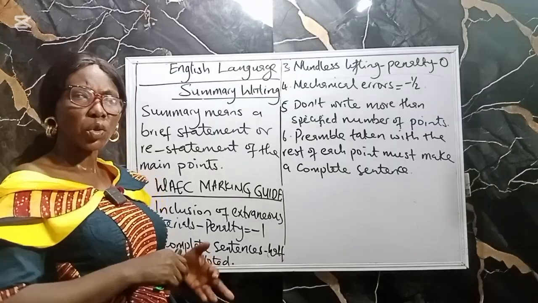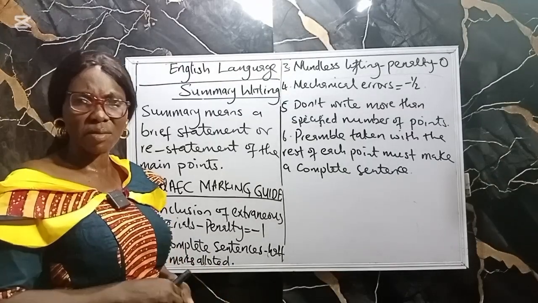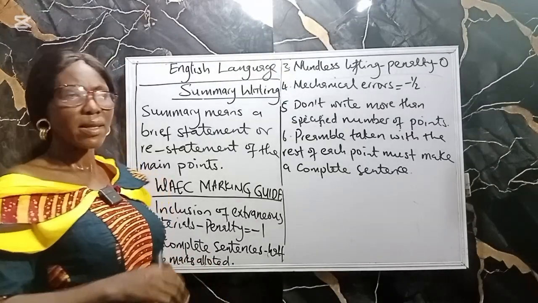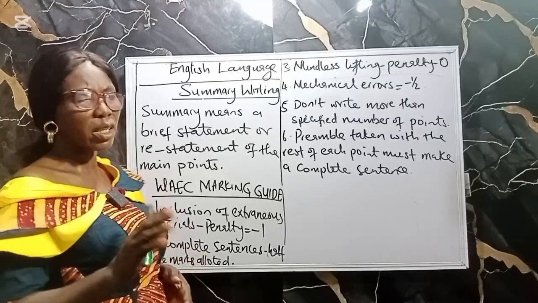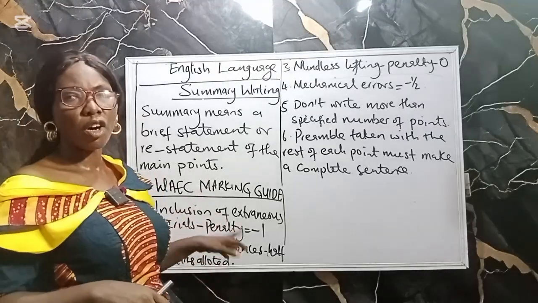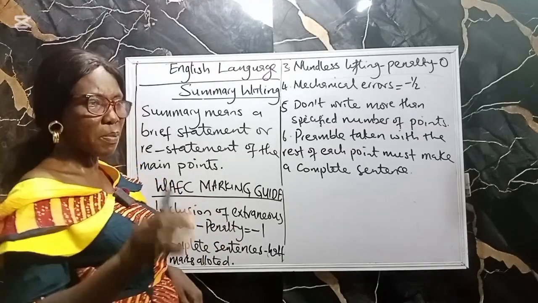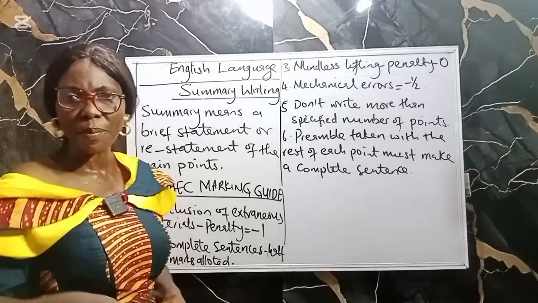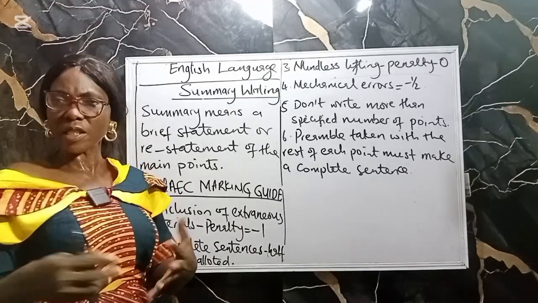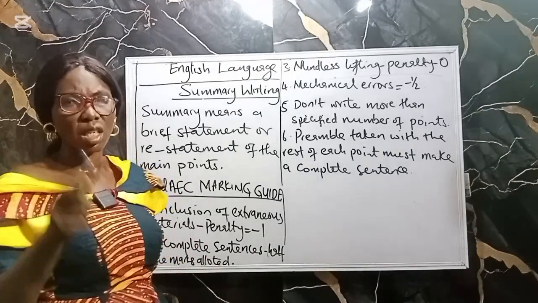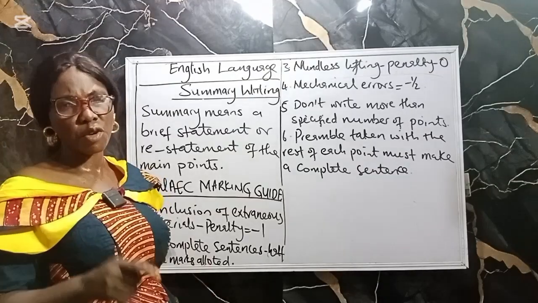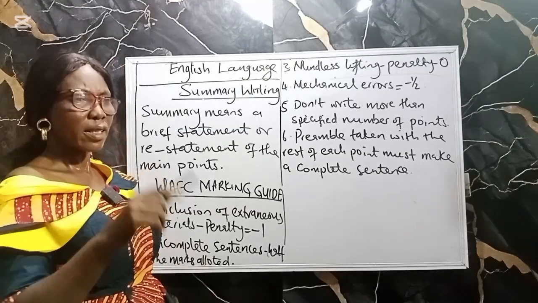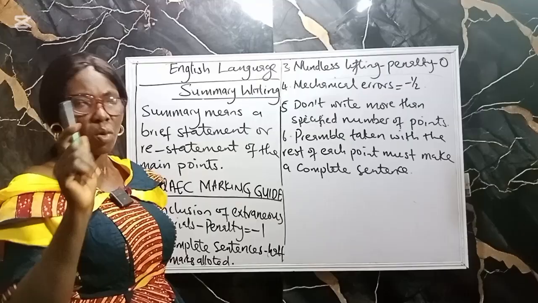That means you don't include irrelevant material in your answer. This irrelevant material includes maybe illustrations in the passage, the examples in the passage, repetitions in the passage. If you include them in your summary writing, the penalty is -1.